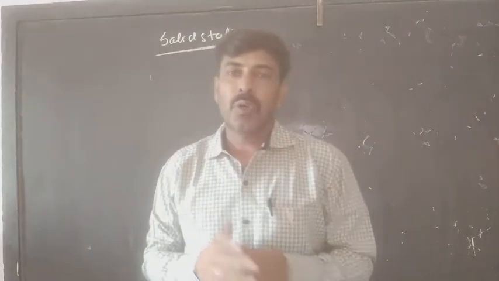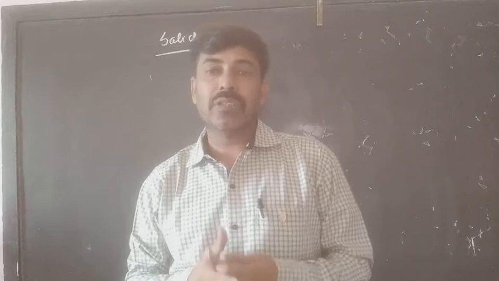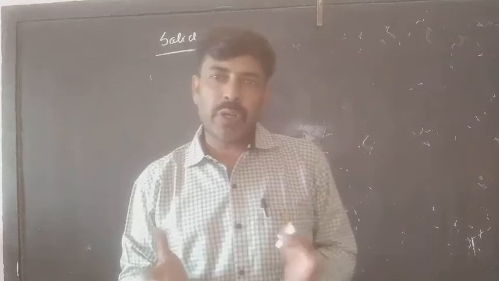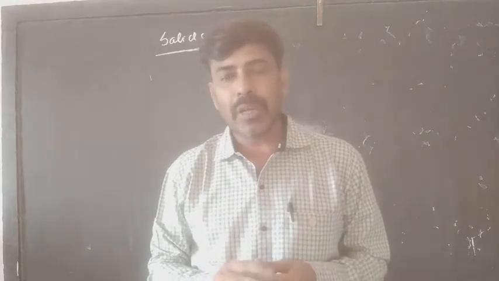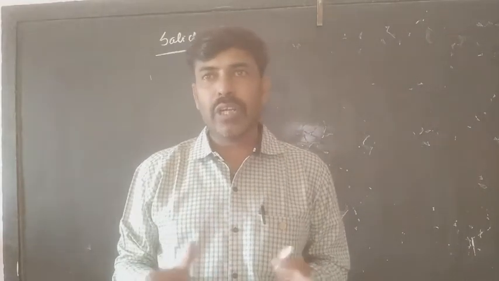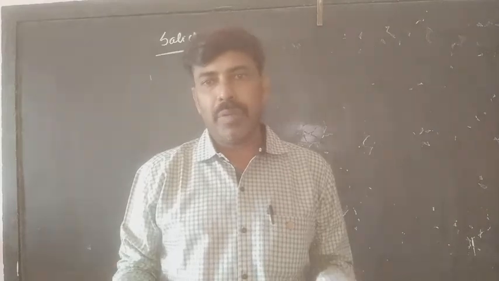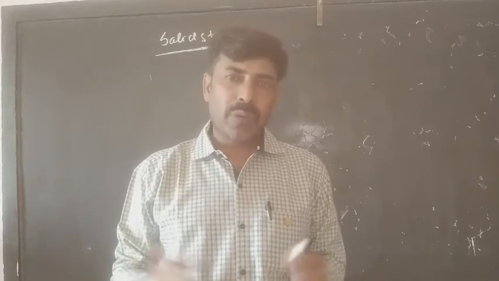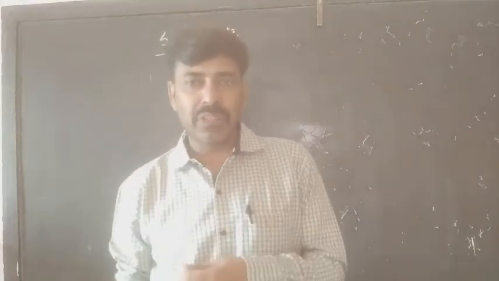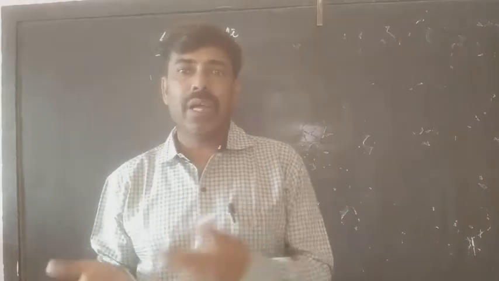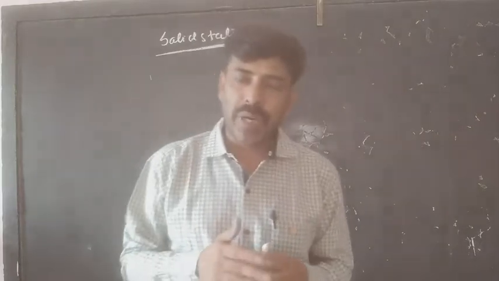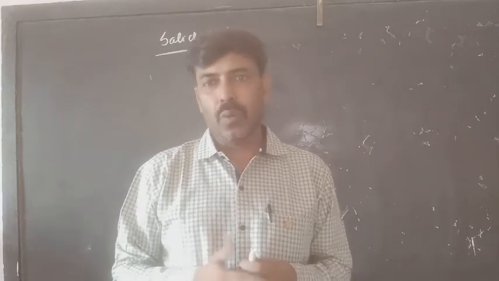Good morning everyone. Today we are going to start a new chapter, that is the solid state, the first chapter of class 12th. When we talk about the solid state, we talk about the state of matter. Matter has three physical states, that is solid, liquid and gas. Gases have variable volume and variable shape. Liquids have variable shape and fixed volume, and both of these types of materials were already studied in the lower class, that is class 11.